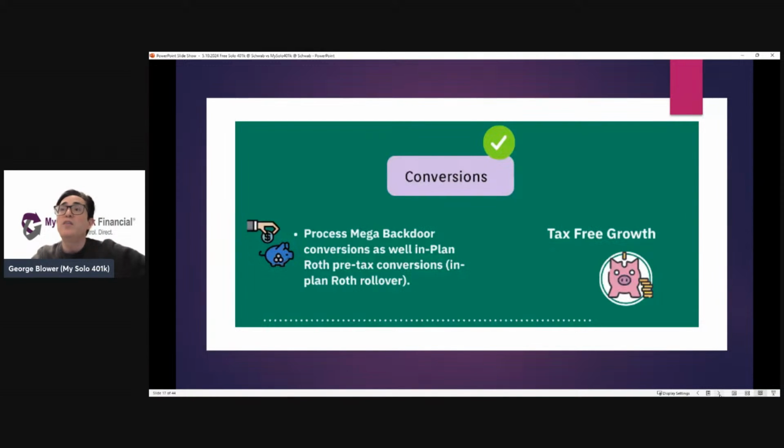with it, right? The 1099-R that would have to be issued, but also moving money from the after-tax solo 401k to the Roth solo 401k, which is how one makes mega backdoor Roth contributions. That's a two-step process. You first need to make an after-tax contribution to an after-tax account before it then gets moved over to the Roth account.